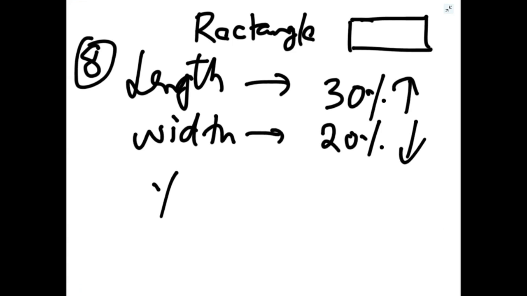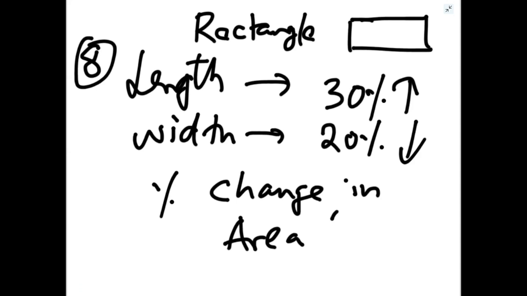Question is, what is the percentage change in area due to these changes? Length increased by 30% and width is decreased by 20%.